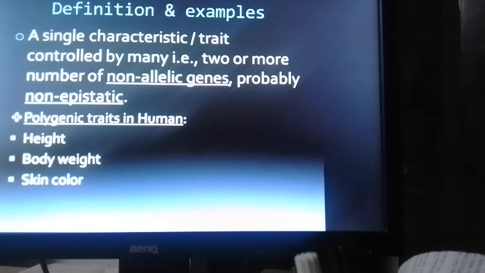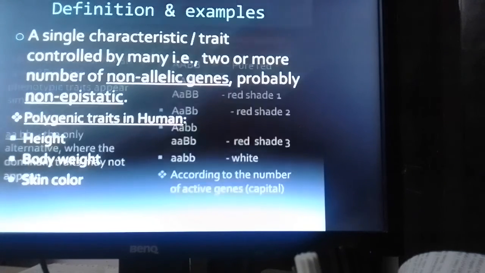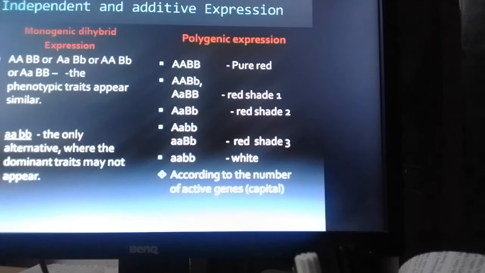Now here there are some examples given from human: height, body weight, skin color, and also several examples available from plants and animals. Now here, to see a clear explanation for this, it's better to see the difference between monogenic expression and polygenic expression.